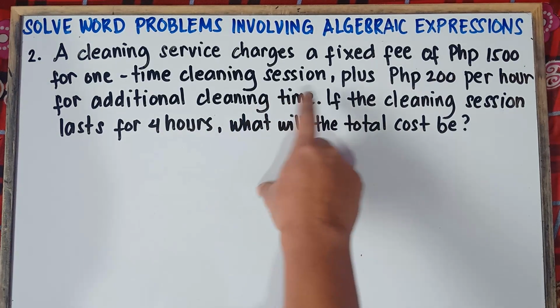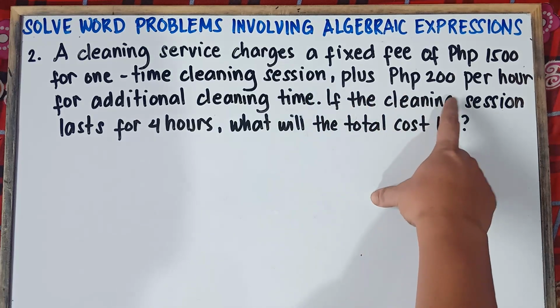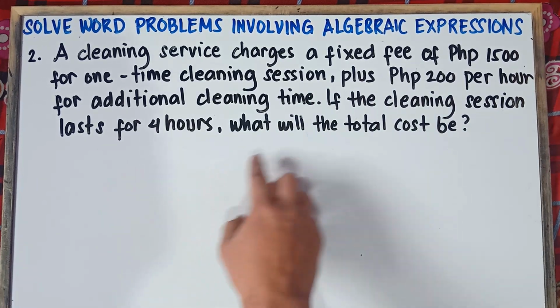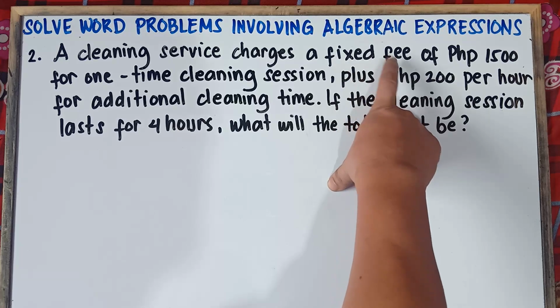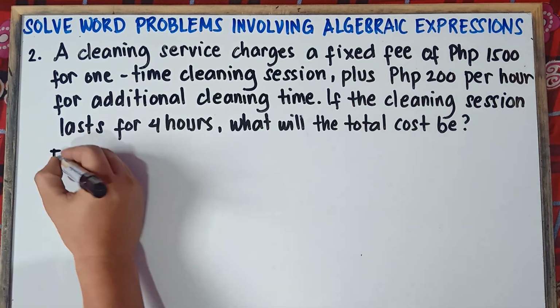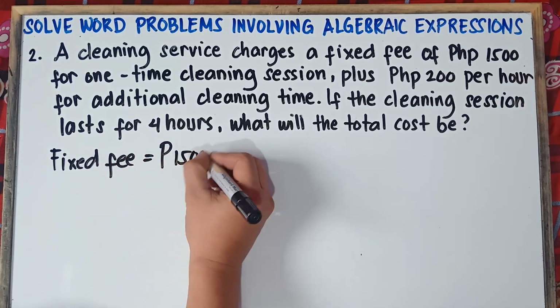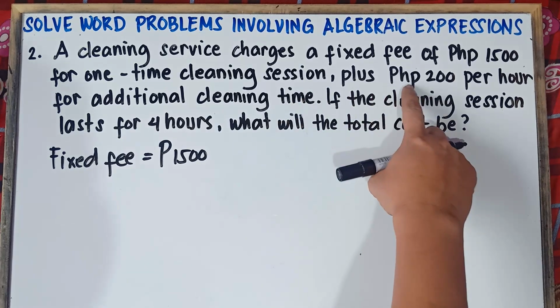A cleaning service charges a fixed fee of 1,500 pesos for a one-time cleaning session, plus 200 pesos per hour for additional cleaning time. If the cleaning session lasts 4 hours, what will the total cost be? Once again, class, the first step is you need to understand the problem. Once you understand the problem, you write down the given. We have the fixed fee, the fixed amount, 1,500 for one-time cleaning session. Fixed fee is equal to 1,500 pesos.